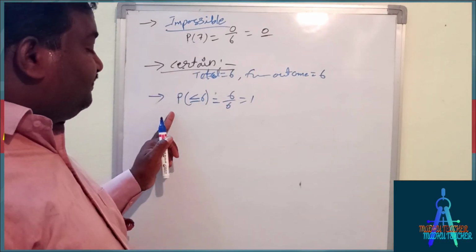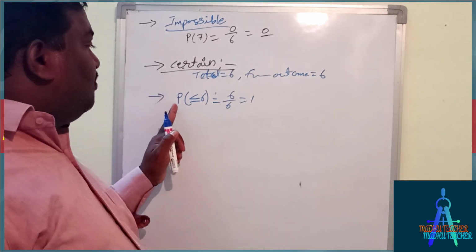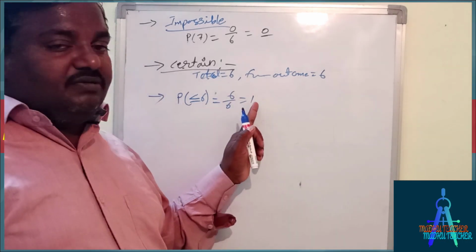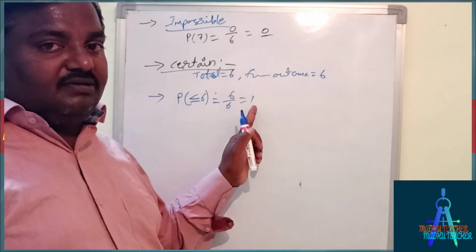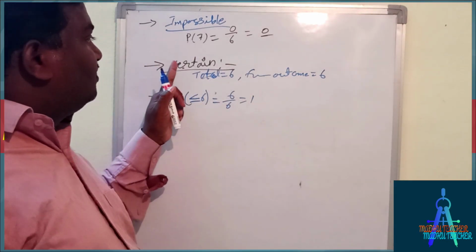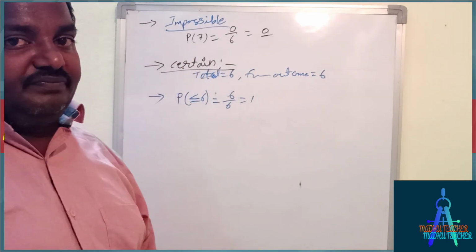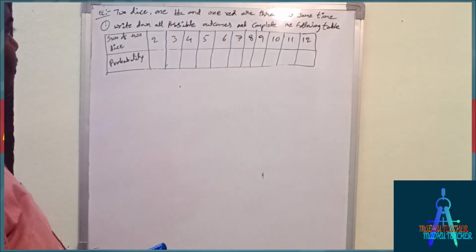In an event, if the probability of an outcome is 1, that probability is called certain probability. Okay. One important question in probability.